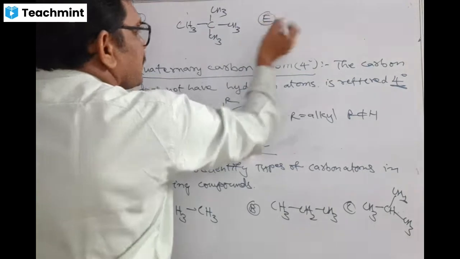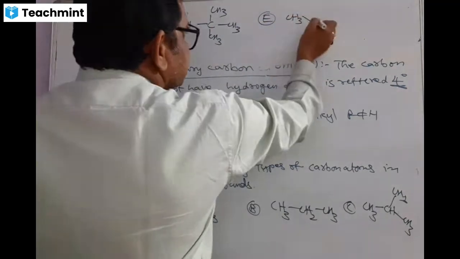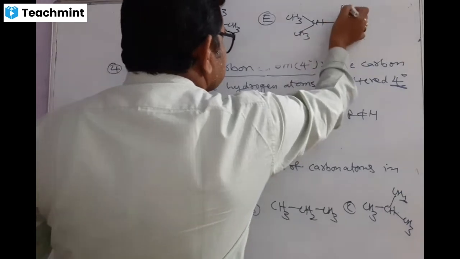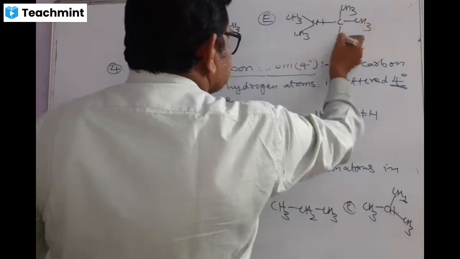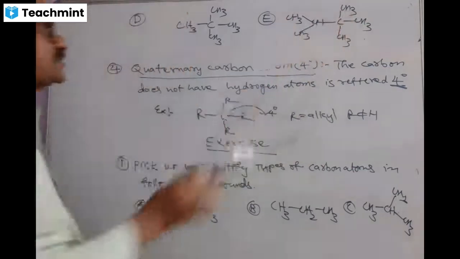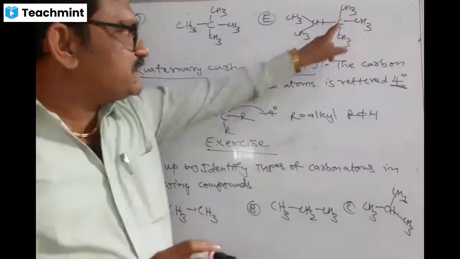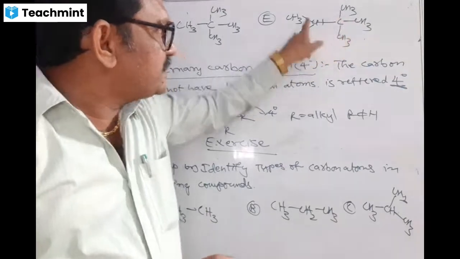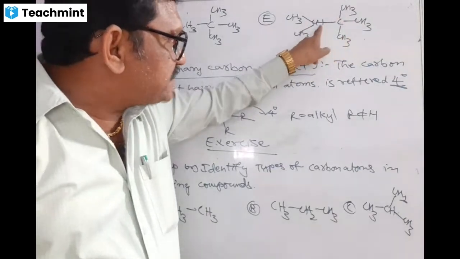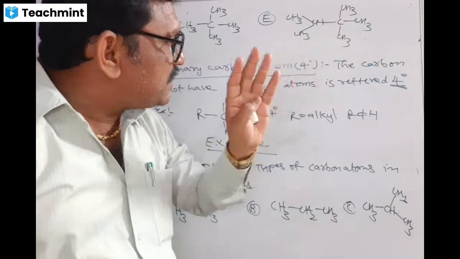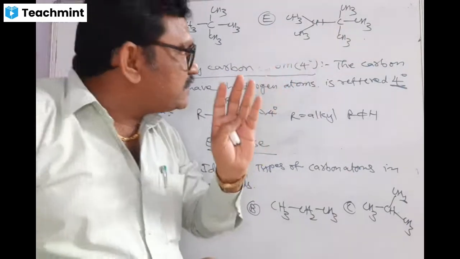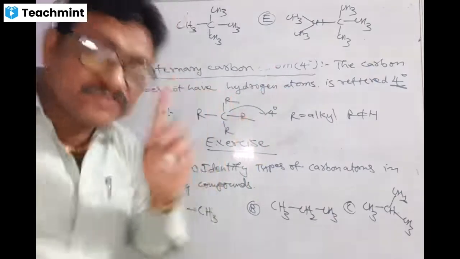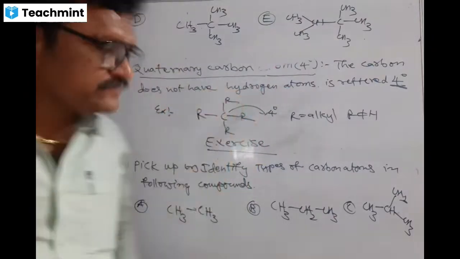Then E: CH3 CH CH3 C CH3 CH3 CH. All these are alkane compounds. One thing you remember: here the methyl carbon. Around the carbon, how many bonds? 4. Here 1, 2, 3 plus hydrogen 4. Around carbon, always remember the number of bonds plus hydrogens is 4 because carbon is tetravalent. Keep that in your mind every time.